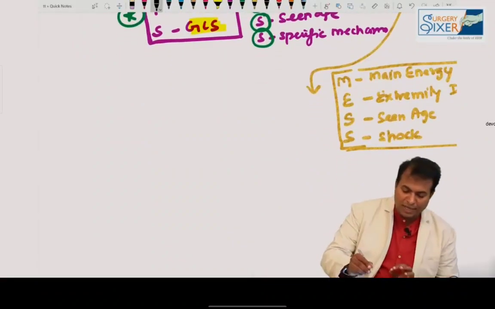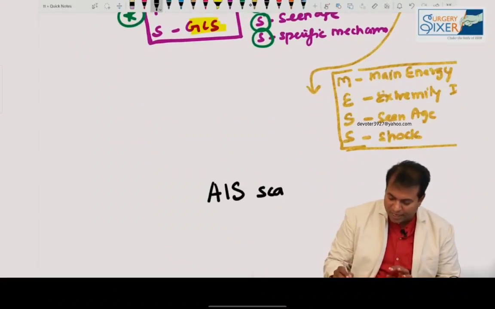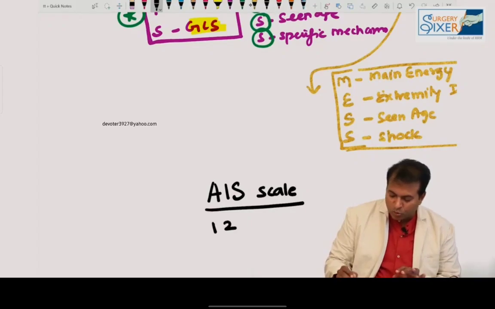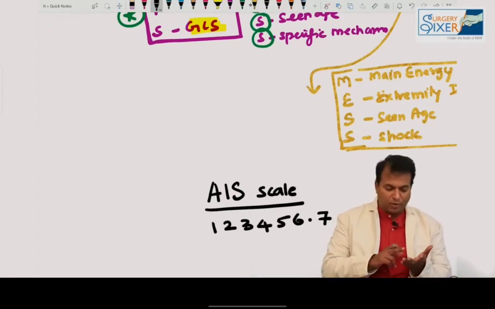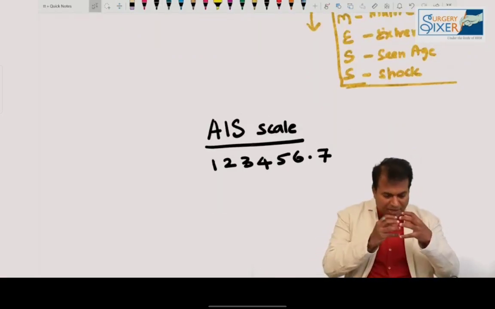But the only question asked recently is the AIS scale. Please don't forget what the AIS scale is. AIS is the Abbreviated Injury Scale. 1, 2, 3, 4, 5, 6.7. This is how they mention this score. They will make it as an application and give this score.